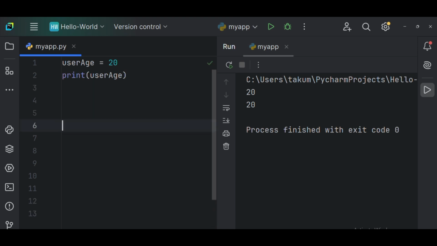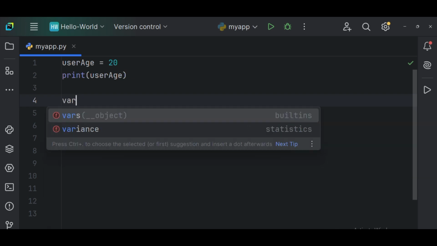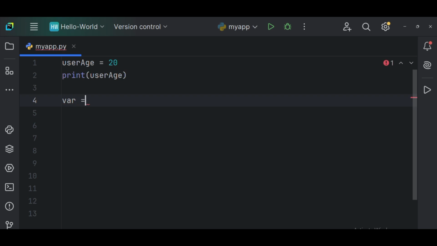For example, let me just collapse this output panel. Let's say I'm going to give a variable name as var. That's a variable name I'm giving. It can be anything. You get it? And then I just say, let me give you, okay, now look, this is a different one.